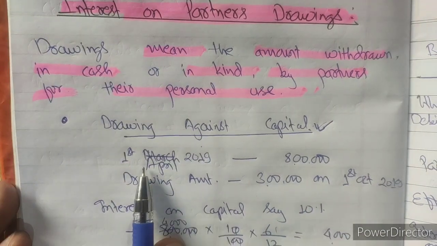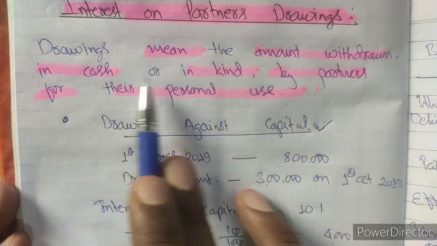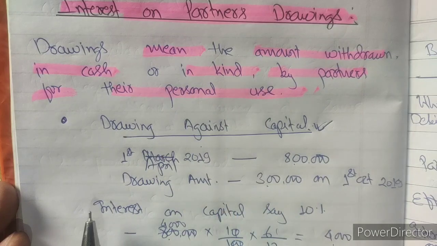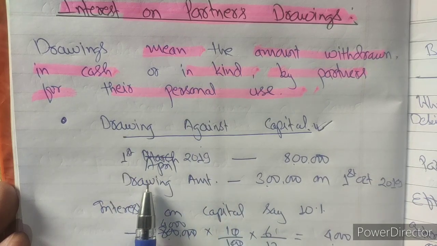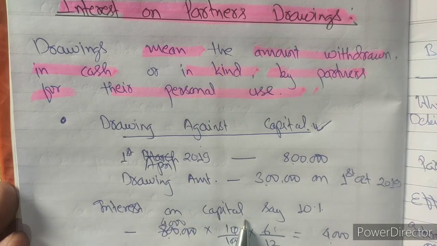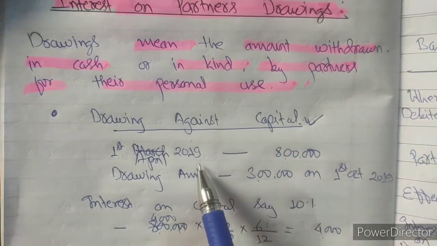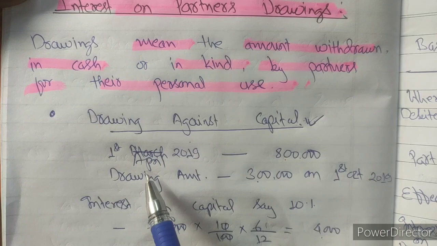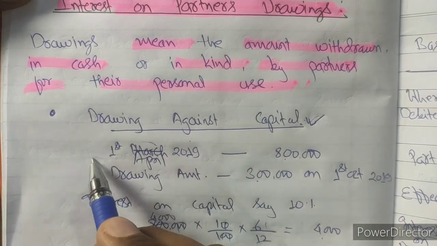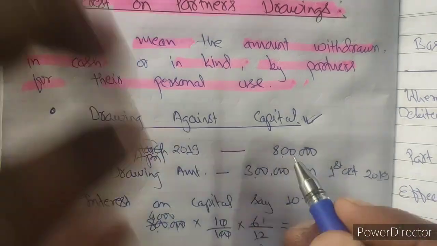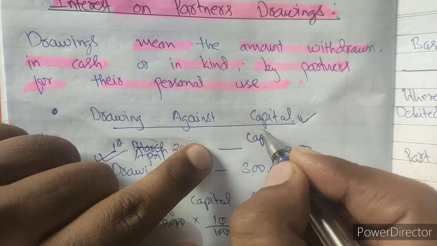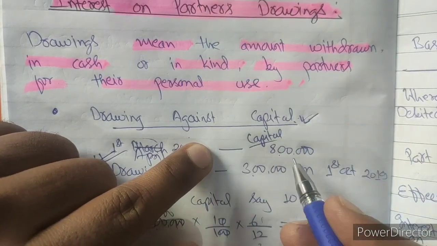Whenever there is a drawing, meaning the withdrawal of money, cash or kind for personal use, and a partner is taking out money from his capital, then it is known as drawing against capital. For example, suppose on 1st April 2019 the capital balance is 8 lakh.